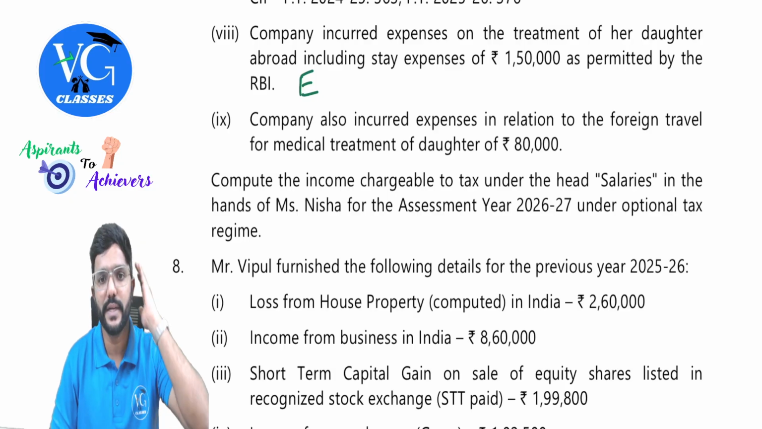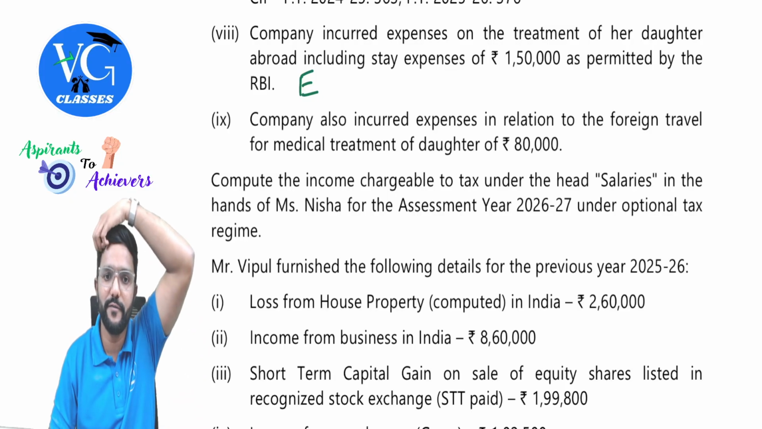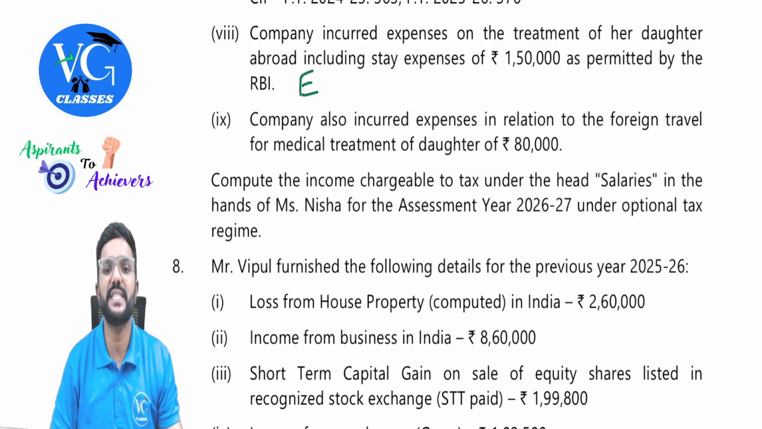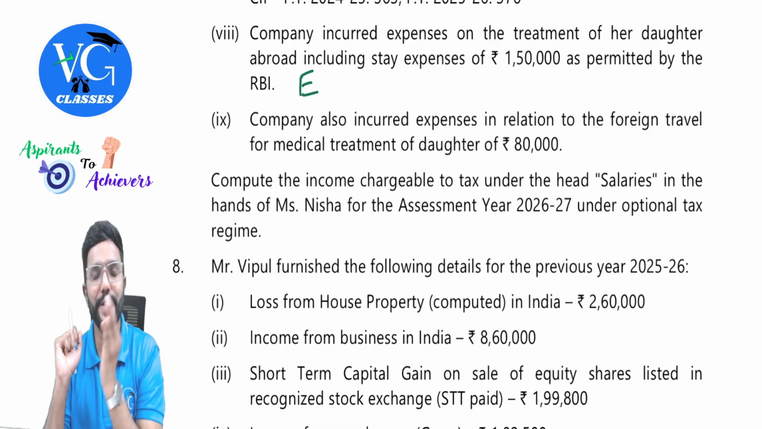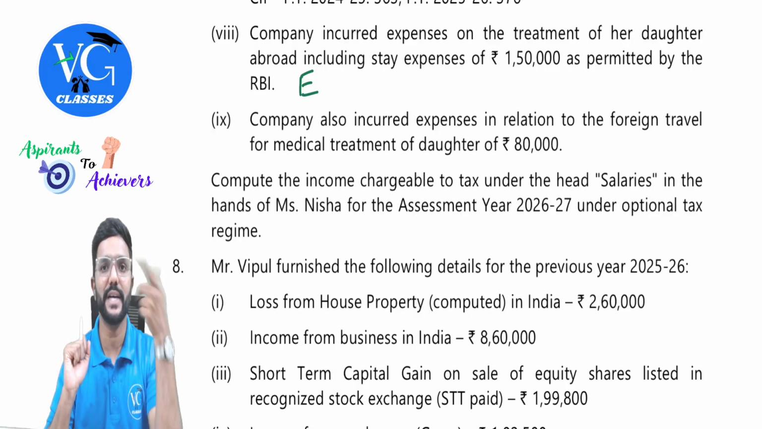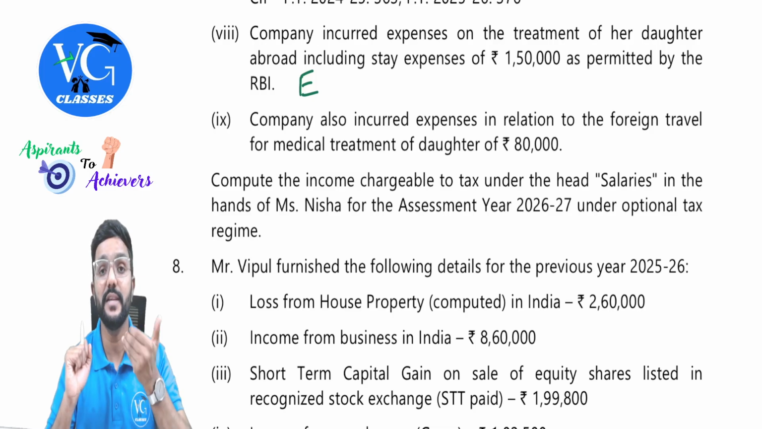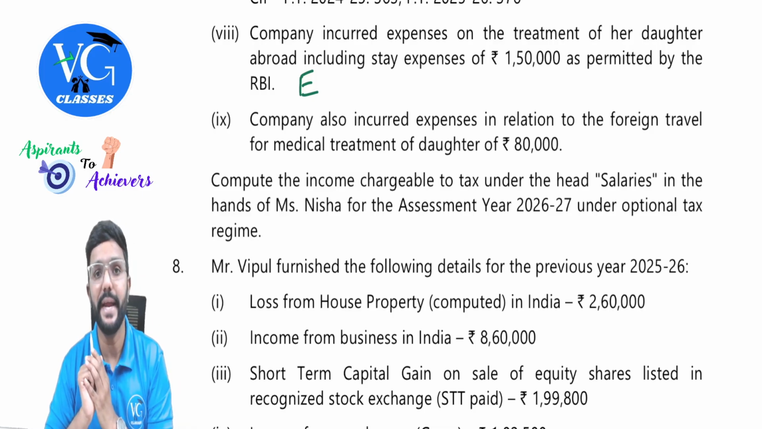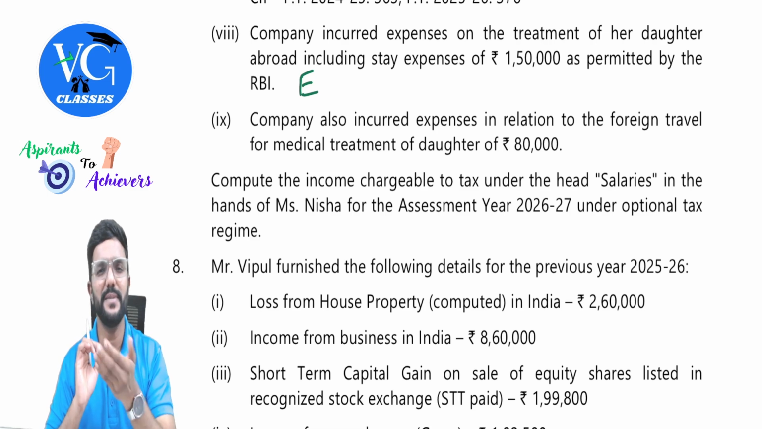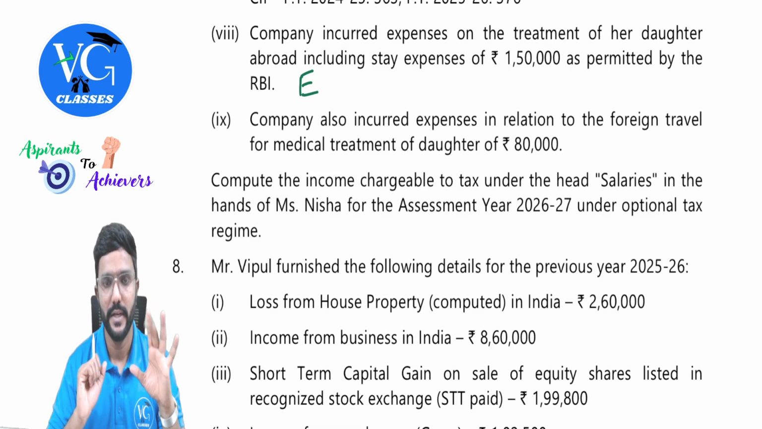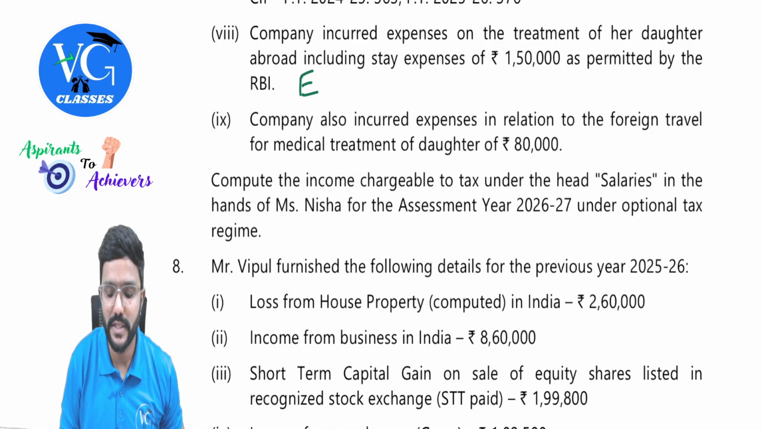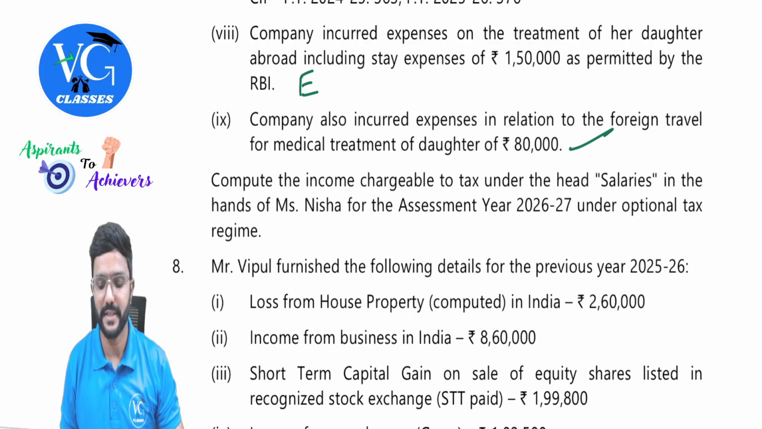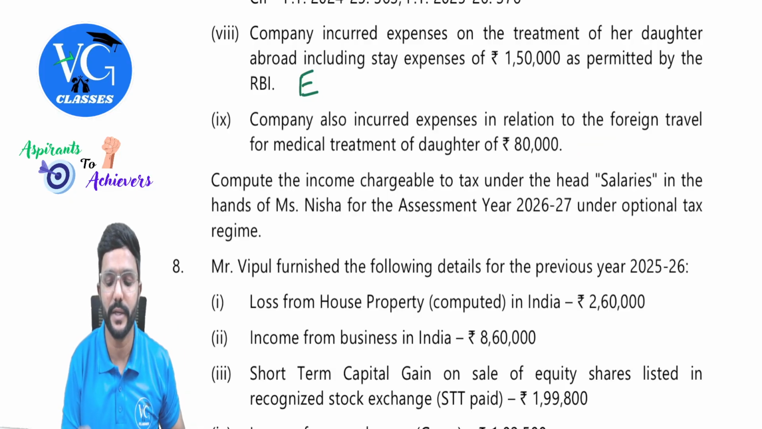Next, company also incurred expenses in relation to foreign travel for medical treatment of the daughter of rupees 80,000. This will be exempt if the gross total income of an employee before considering this is within 8 lakh. Within 8 lakh, guys. Does not exceed 8 lakh means less than or equal to 8 lakh. If gross total income of an employee is more than 8 lakh, then this is taxable. So we need to see the calculation for that.